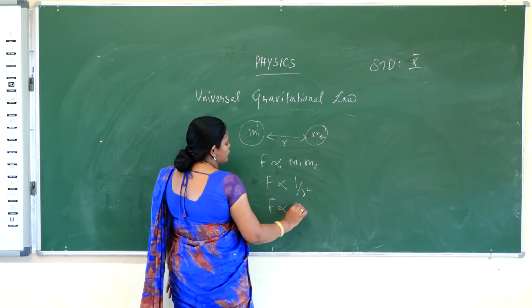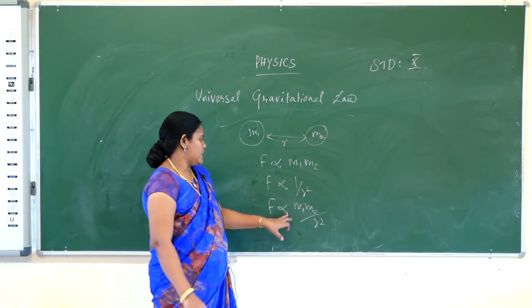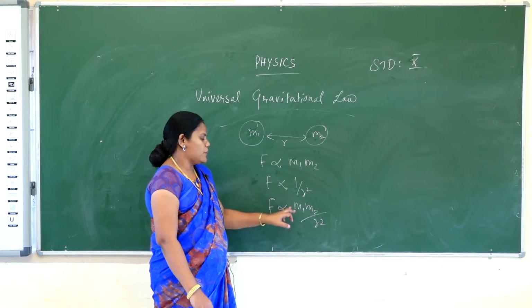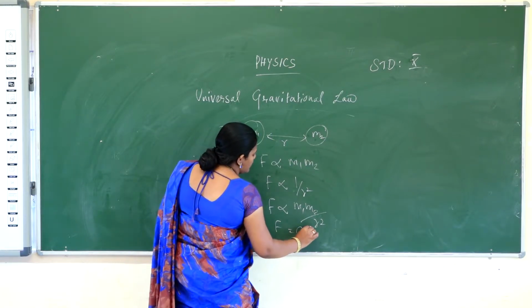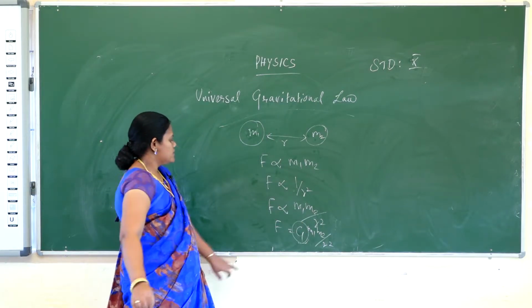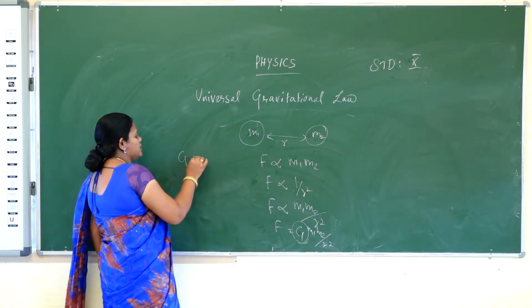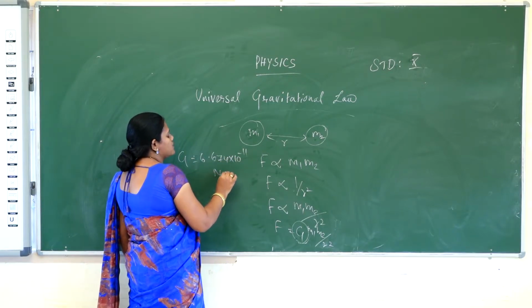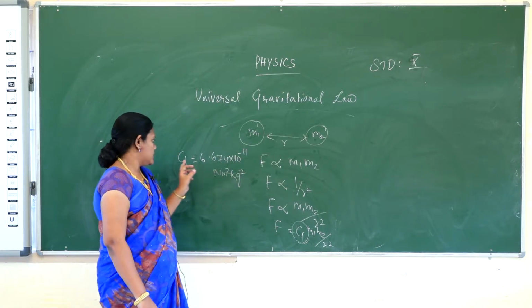F is directly proportional to m1 m2 by r square. The proportionality is removed by applying a constant, so F is equal to G into m1 m2 by r square. G is the gravitational constant. The value of G is 6.674 into 10 power minus 11 Newton meter square kilogram power minus 2. So G is the gravitational constant.